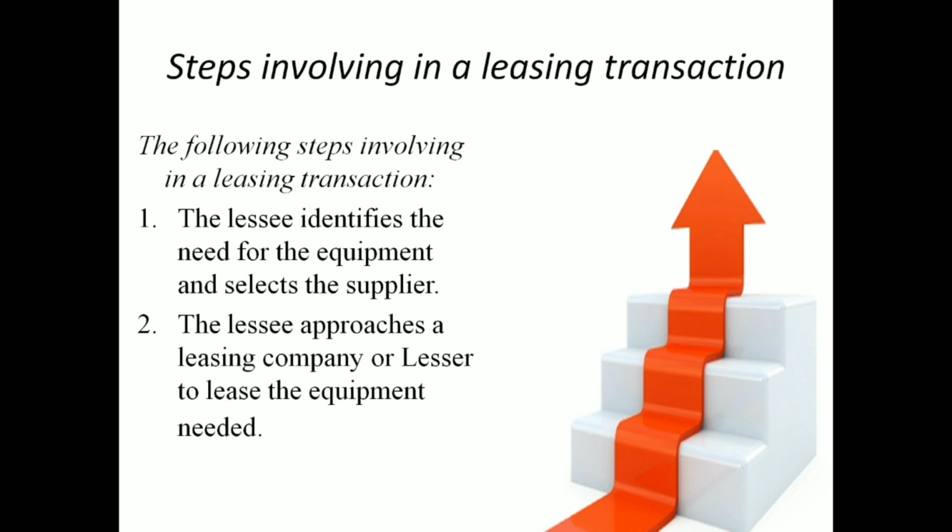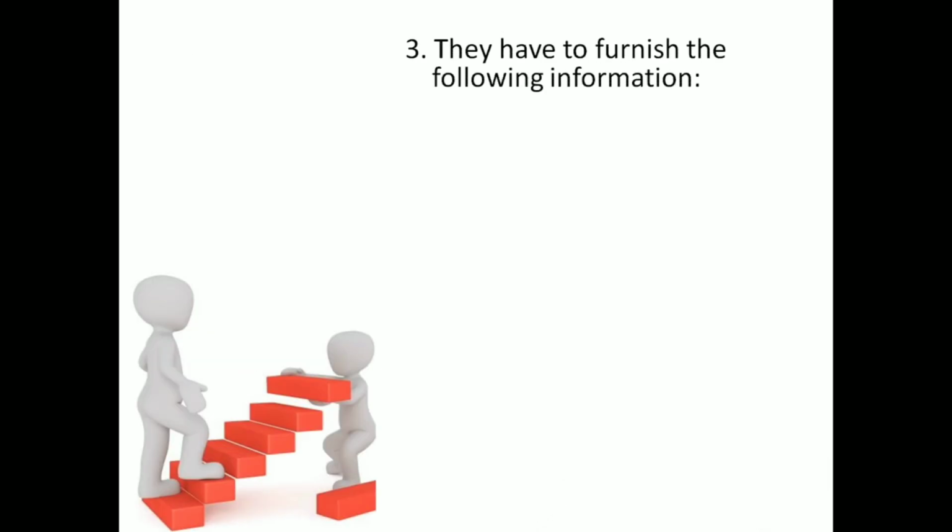After that, the lessee approaches a leasing company. You have to approach a leasing company or a lessor to lease the equipment he needs. First he identifies his requirement, based on which he selects a supplier. Then he approaches the leasing company or the lessor to lease the equipment. Based on his specification, he mentions what types of things he requires.